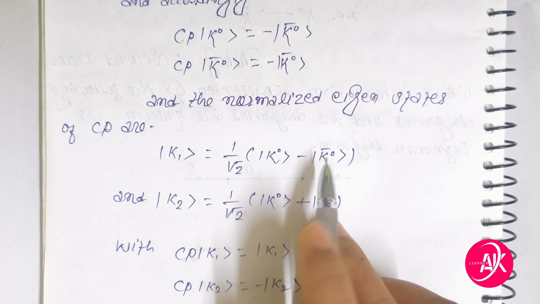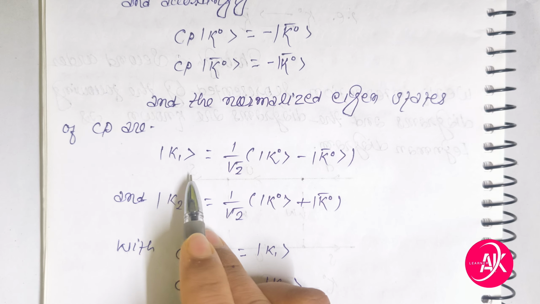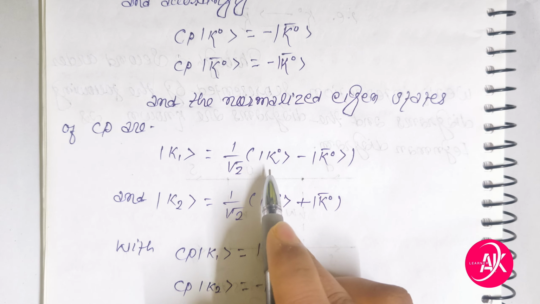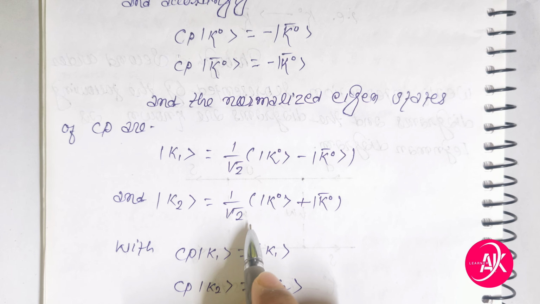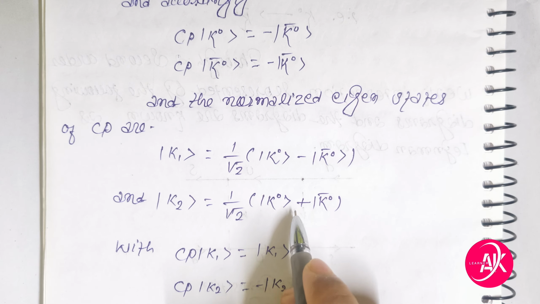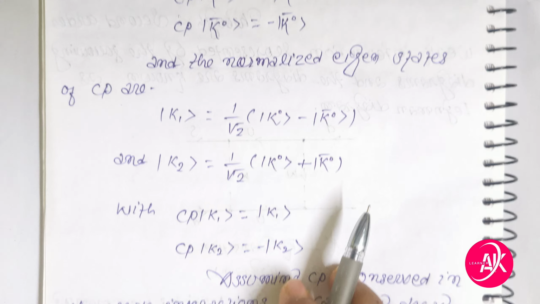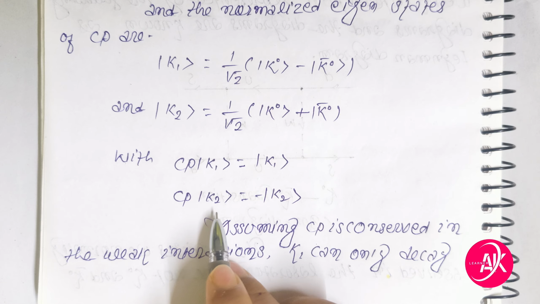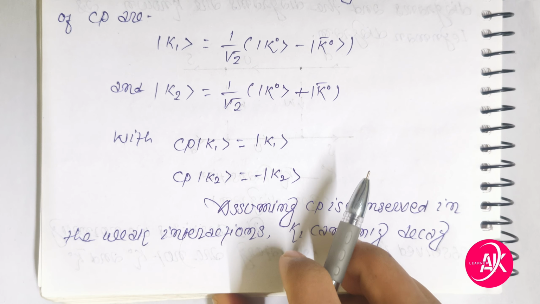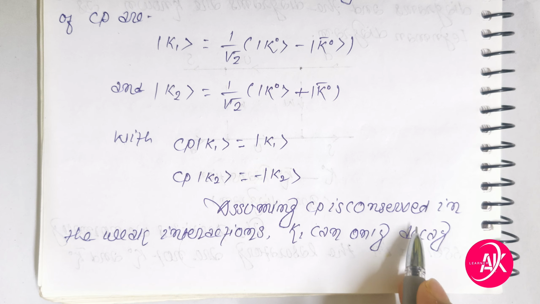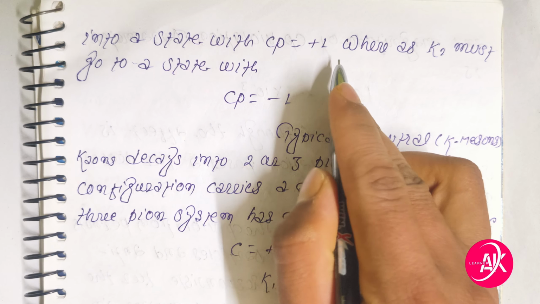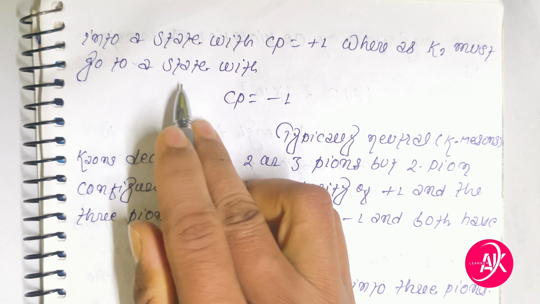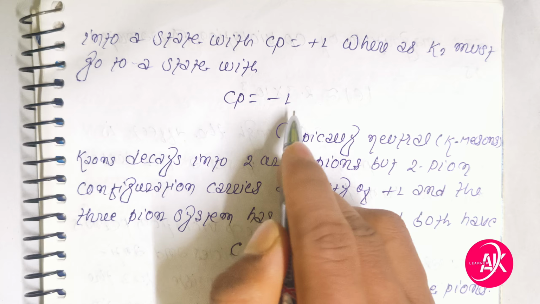And the normalized eigenstates of CP are K1 equal to 1 by root 2 times (K-naught minus K-naught bar), and K2 equal to 1 by root 2 times (K-naught plus K-naught bar), with CP K1 equal to K1 and CP K2 equal to minus K2. Assuming CP is conserved in the weak interactions, K1 can only decay into a state with CP equal to plus 1, whereas K2 must go to a state with CP equal to minus 1.